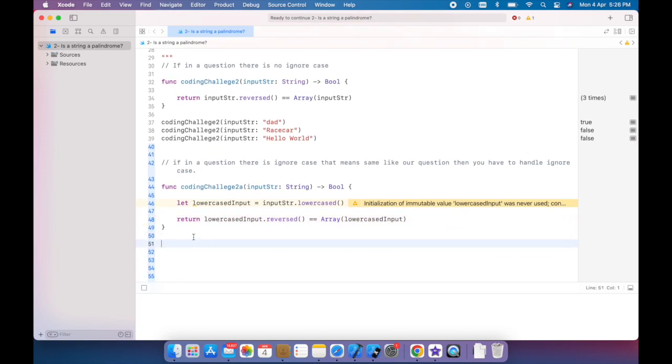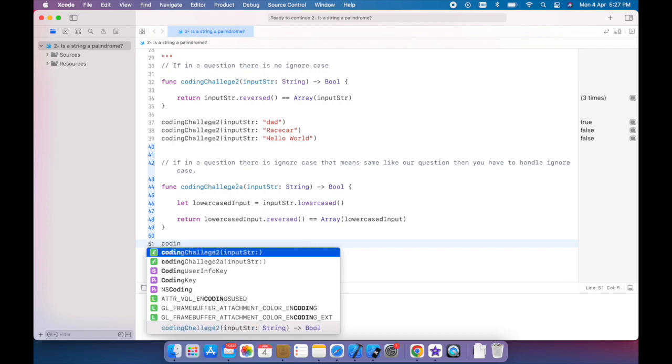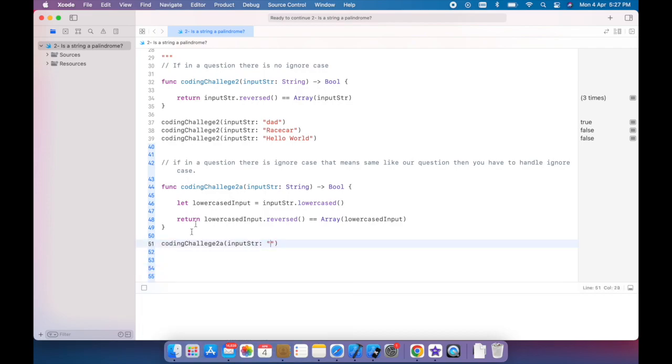Now we test our function by calling the method using challenge 2A with input string "dad", second string, third one.